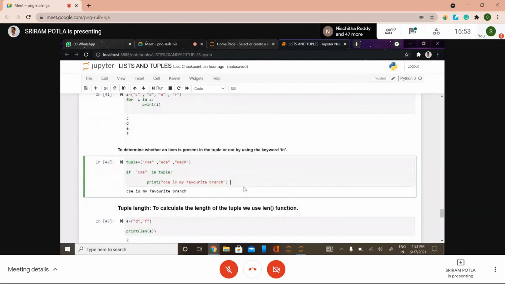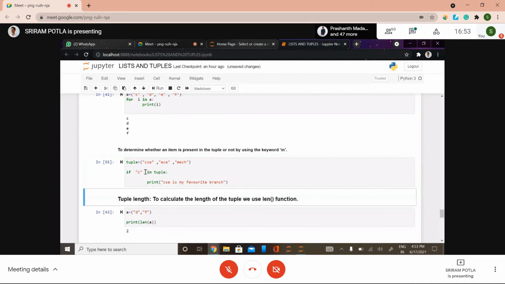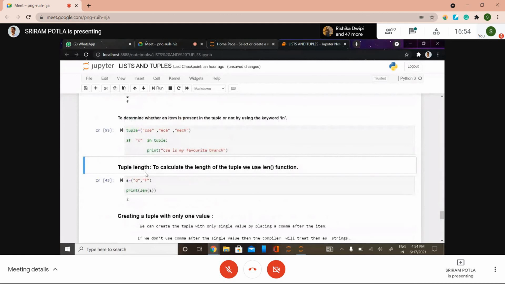So if it is not present, sir? If it is not present, then it has to go for else, but we don't have any else here, right? So simply it won't output anything here. See here. Did we get any output here? We didn't, because whenever the if condition is not met, you need to go for an else statement, right? In general, whether you have learned C or Java, I don't know, but if you learn that, you will get this. And don't worry, we have conditional statements and looping statements in the upcoming classes.